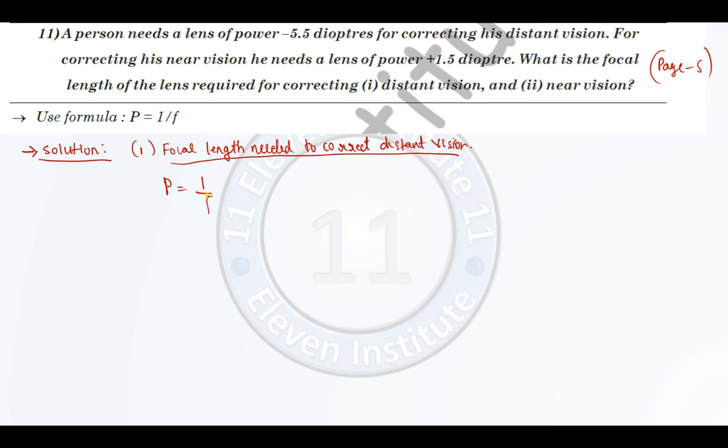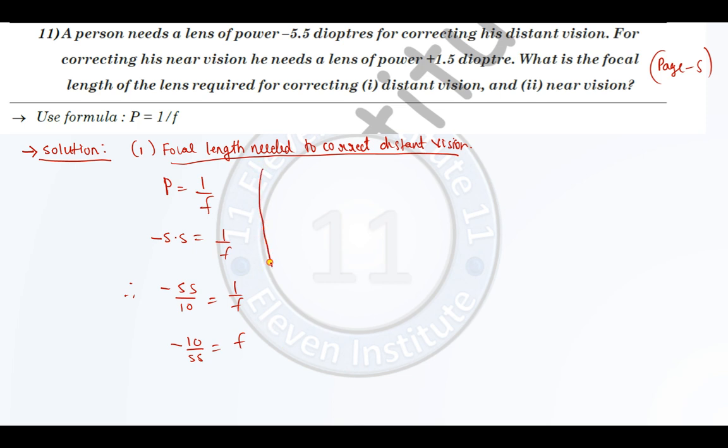P is equal to 1 upon F. Now power is already given to us for distant vision, it is minus 5.5. So I will write over here minus 5.5 is equal to 1 upon F. Again I can write minus 55 upon 10 is equal to 1 upon F. Now when I invert this, I can write minus of 10 upon 55 is equal to F.